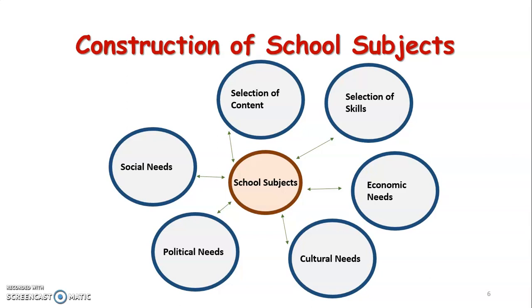What we are going to see is subjects and curriculum in socio-political and intellectual context. We have seen some remarkable achievements of man. We got knowledge.